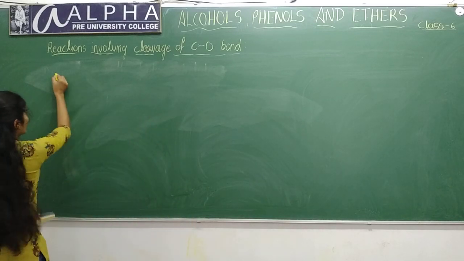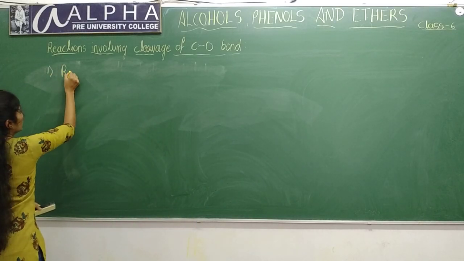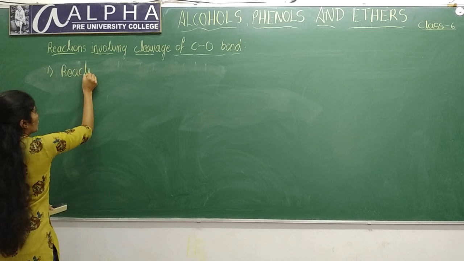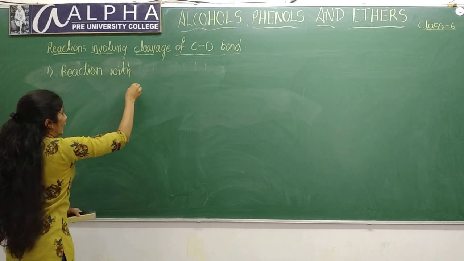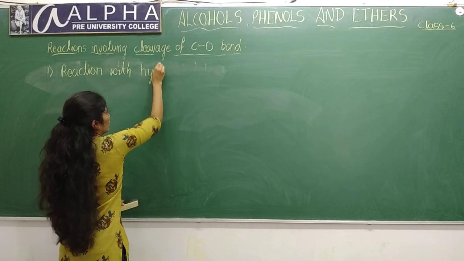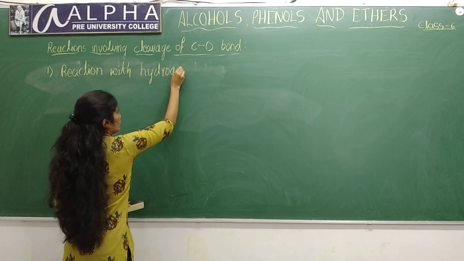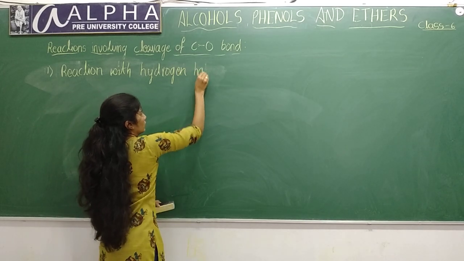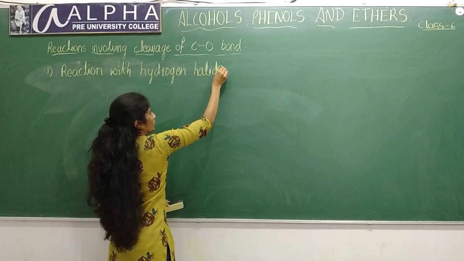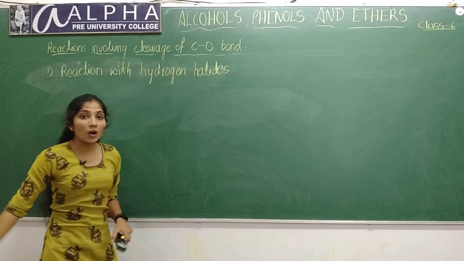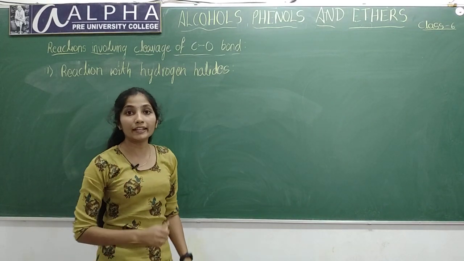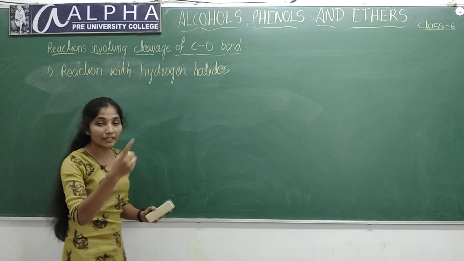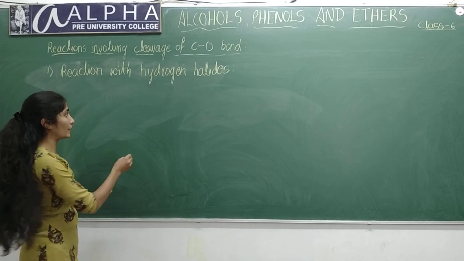Among those, first one is reaction of alcohols with hydrogen halide. Alcohols will react with hydrogen halide to form corresponding alkyl halides. Let me write the general example for this.